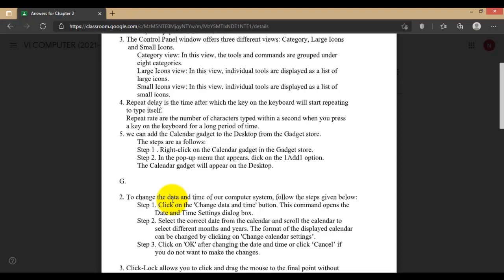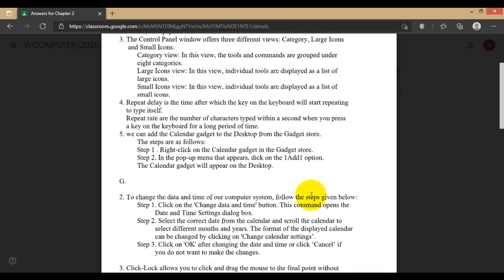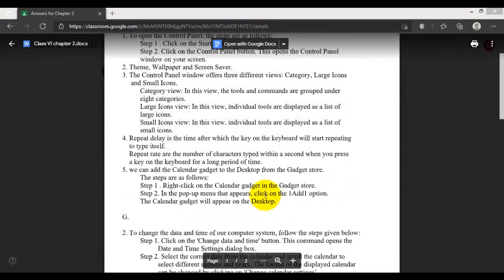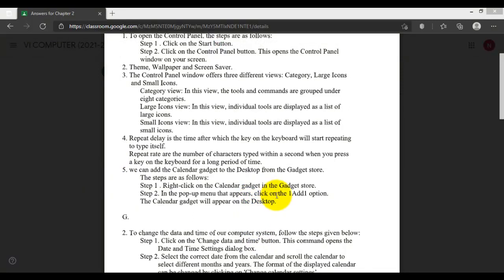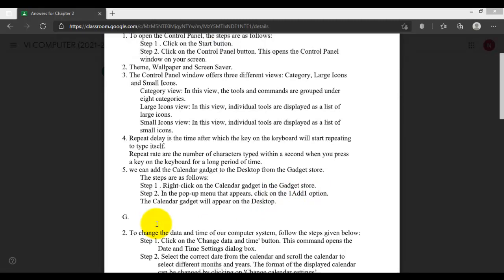How to add a calendar gadget to your desktop. Right click on the calendar gadget in the gadget store, and in the pop-up menu that appears, click on the add option. There is a small printing mistake in question number 5, it should be click, C-L-I-C-K. Click on the add option and the calendar gadget will appear on your desktop automatically.